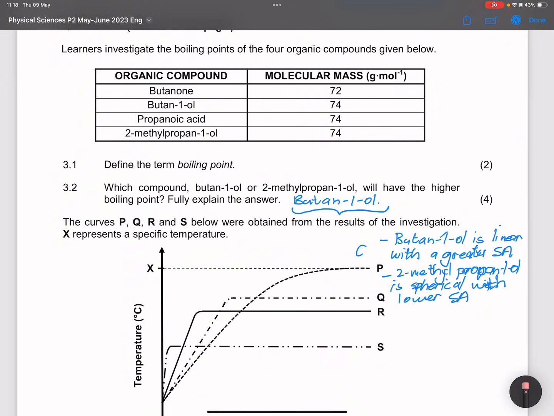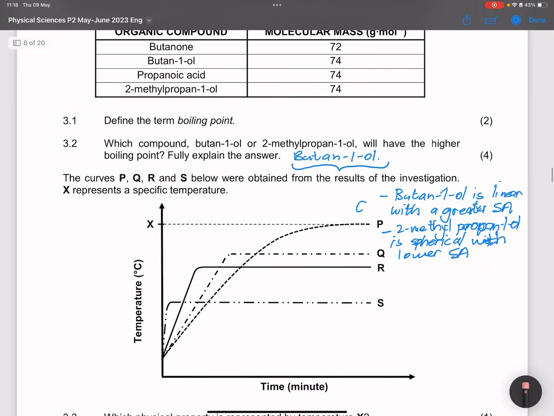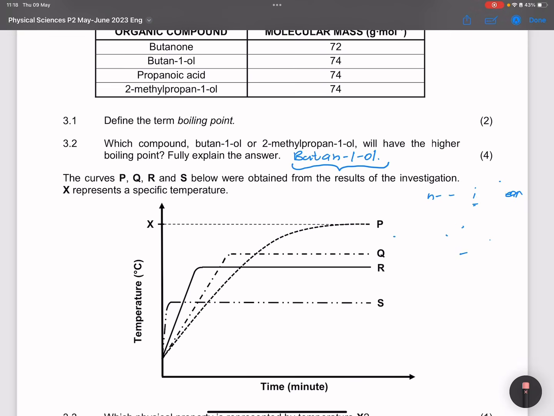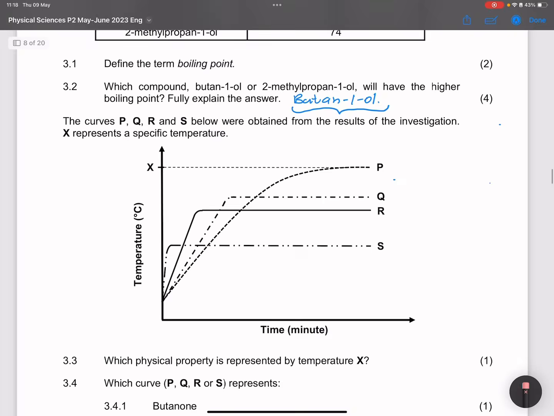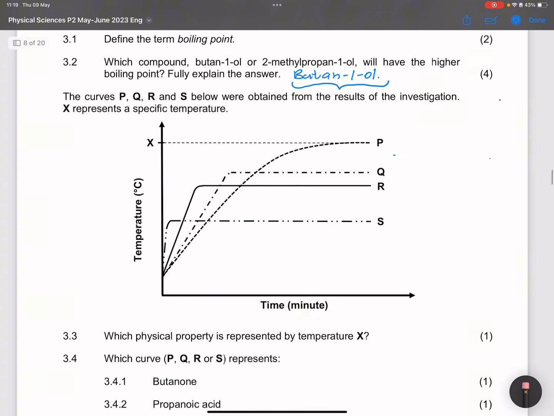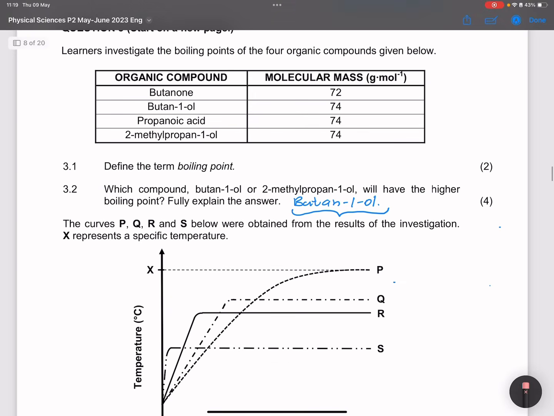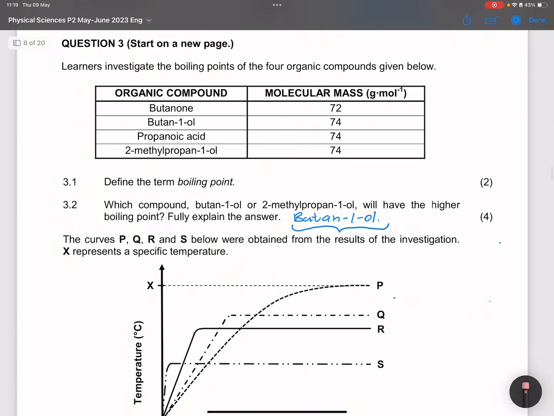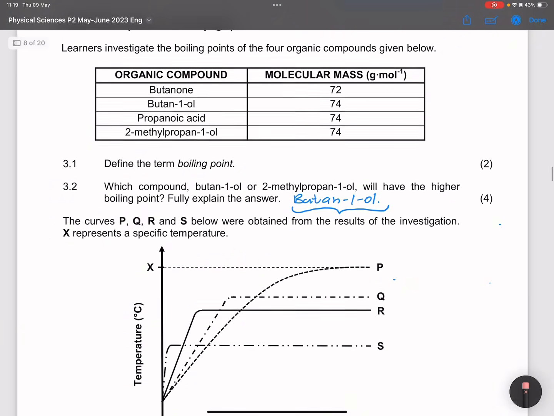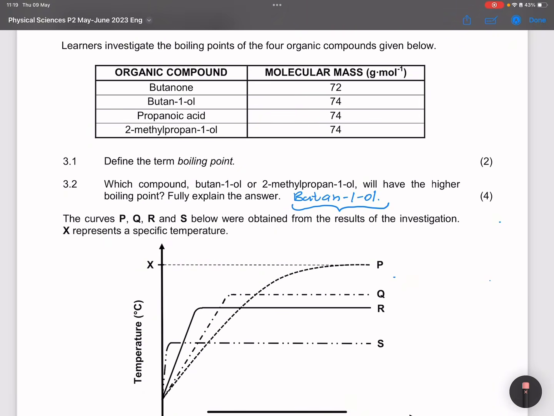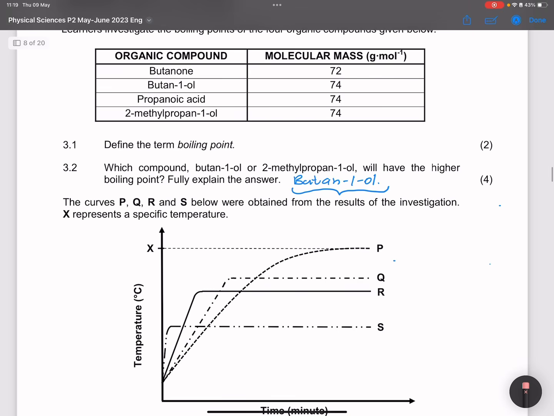All right, they give us those curves. Let me just remove that stuff there. They say we've got P, Q, R, and S. We need to find out who's who in the zoo. If I were you, let's start doing that now. Probably the questions would actually ask us to do that. We'll come back to that.